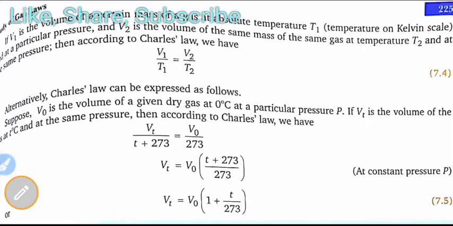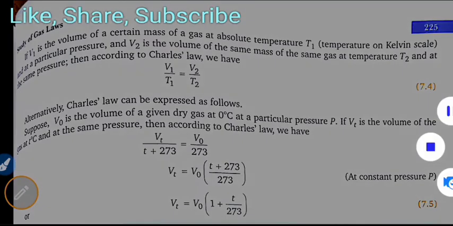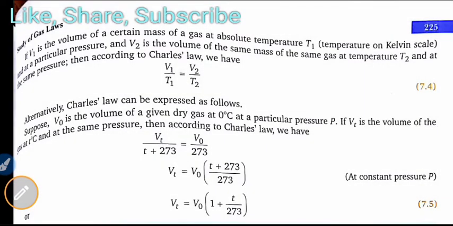If V1 is the volume of a certain mass of a gas at absolute temperature T1, that is, temperature on the Kelvin scale, and at a particular fixed pressure, and V2 is the volume of the same mass of the same gas at temperature T2 and the same pressure, then according to Charles' law, when the pressure is the same, V1 upon T1 is equal to V2 upon T2.